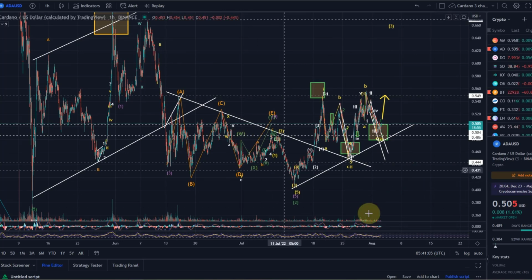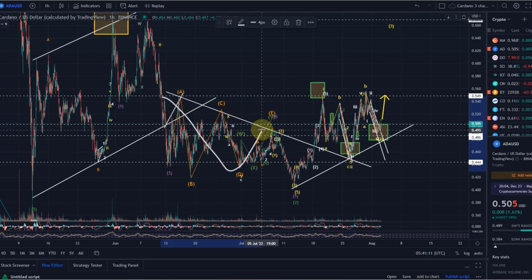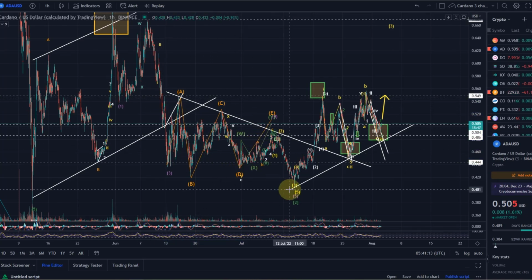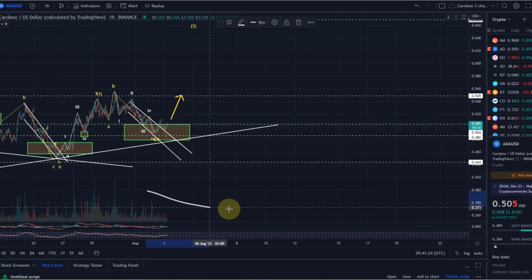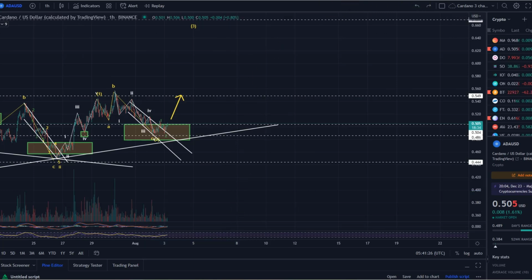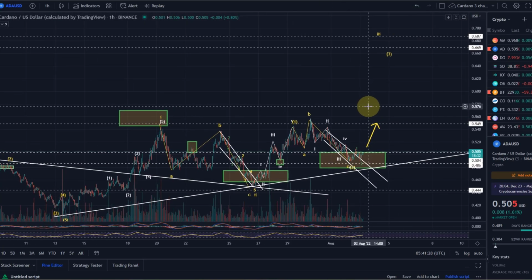You can even look at all of this as a larger inverse head and shoulders, even though it's extremely ugly. That doesn't really work. But still, you've got an ascending triangle, if you want to call it that, that you can extend out further. So there are a few things happening here that would point to a possible reversal. That's my view about ADA.